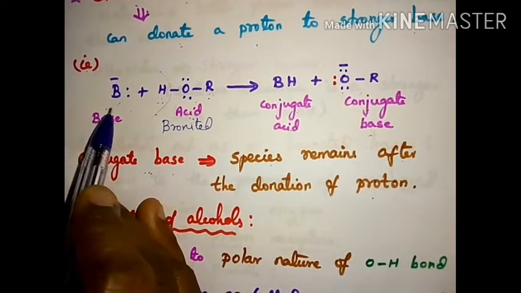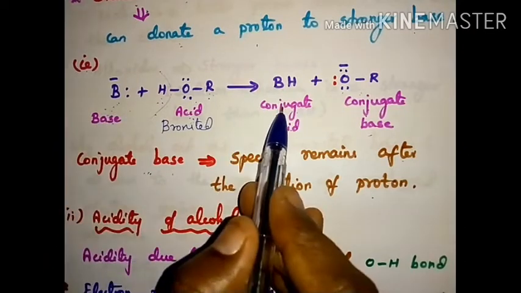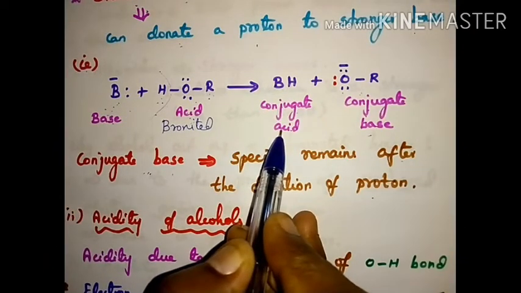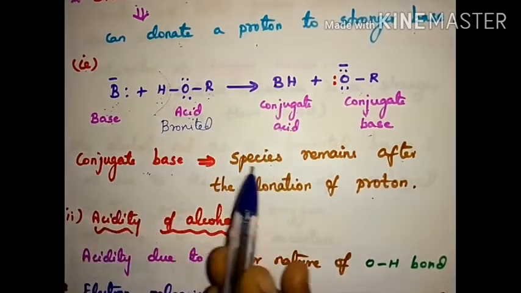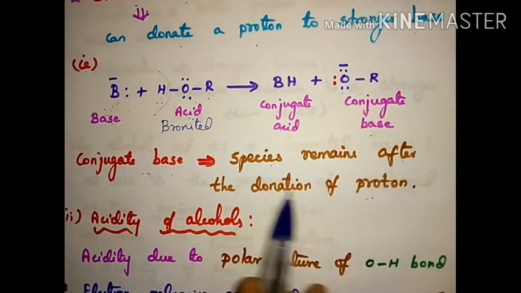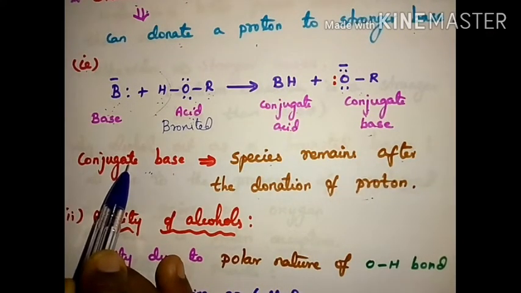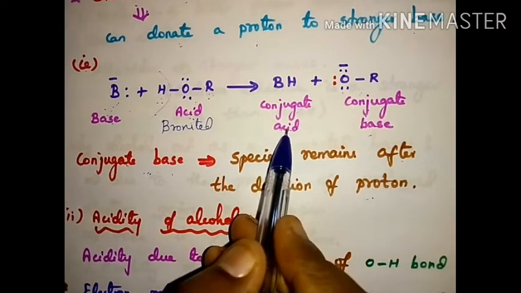A base, after the acceptance of hydrogen, is called a conjugate acid.